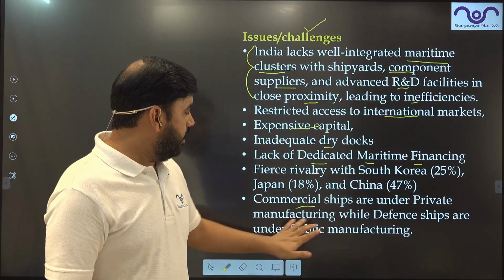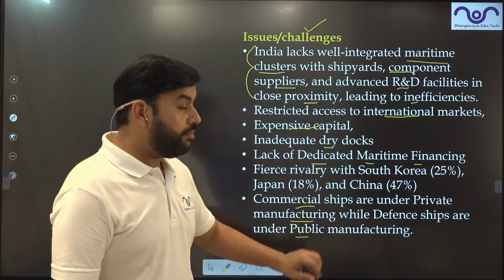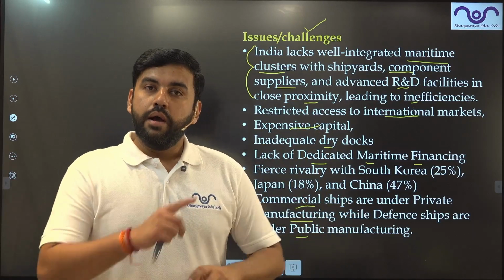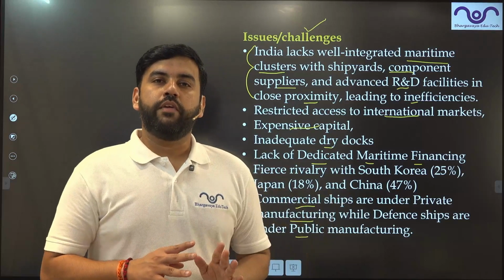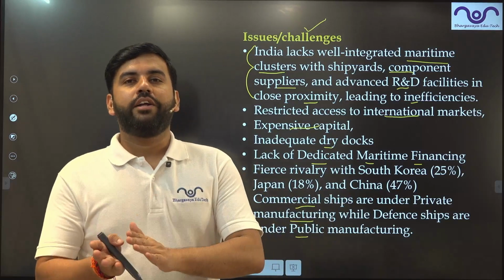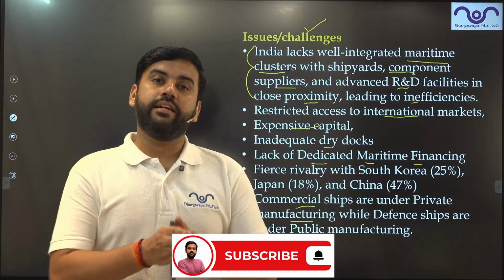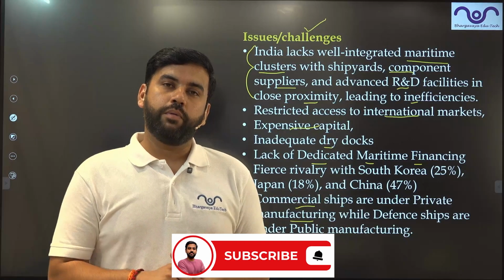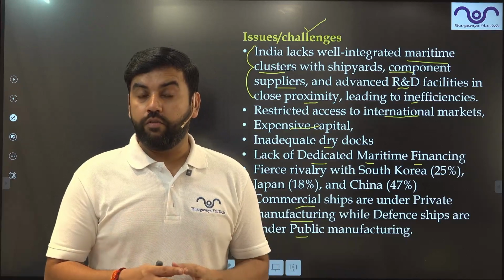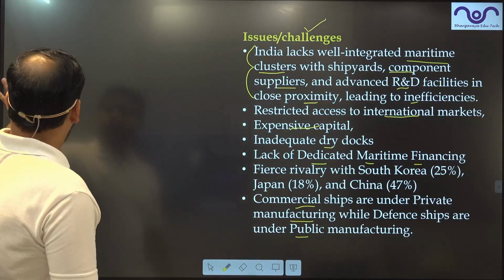Commercial ships are under private manufacturing while defense are under public manufacturing. Government does not enter into the ship manufacturing industry. Private does not enter into the defense manufacturing. Then how are we going to create an integrated setup where both can work properly? We don't have a PPP model for that yet.